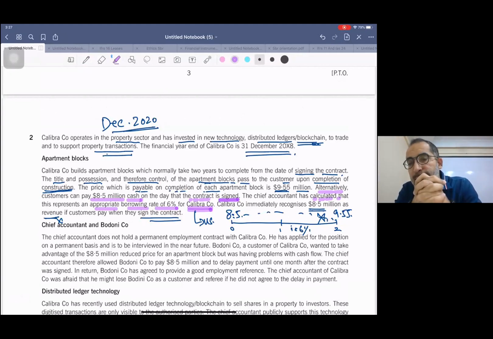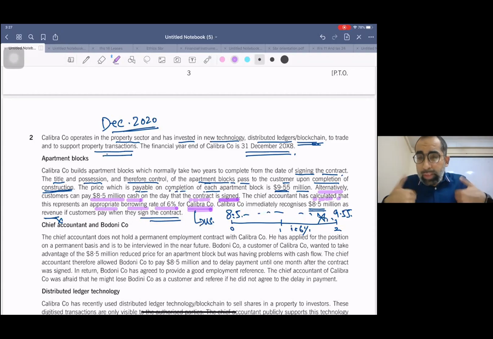But what is the condition? If we have taken loan to construct or produce a qualifying asset. Now wait, what is a qualifying asset? A qualifying asset is an asset which takes substantial period of time to complete. Now wait, do you think we have met the conditions of IAS 23? Yes, obviously we have met.